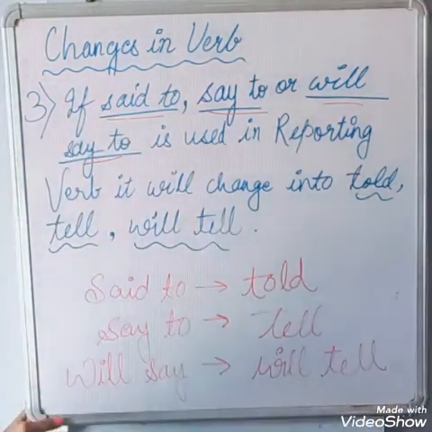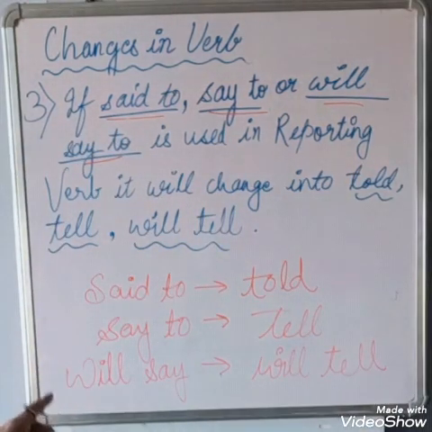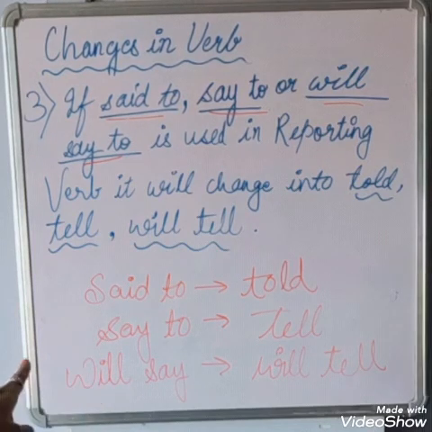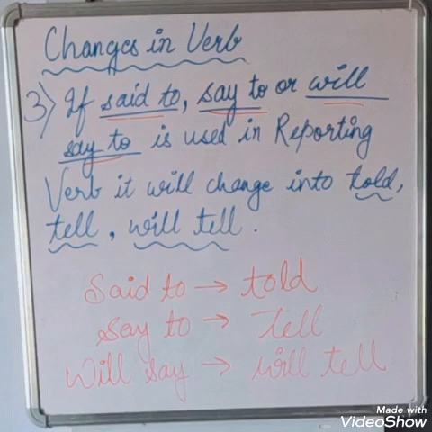Okay, "said to" will change to "told," "say to" will change to "tell," and "will say to" will change to "will tell."